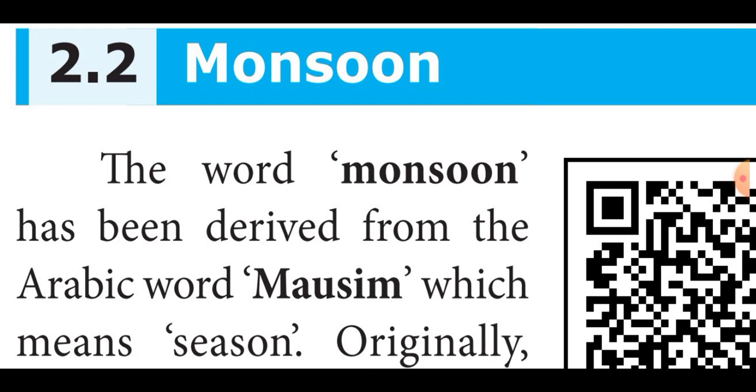First of all, we are going to revise how the monsoon wind originated. Meteorologists have developed a number of concepts about the origin of monsoons.